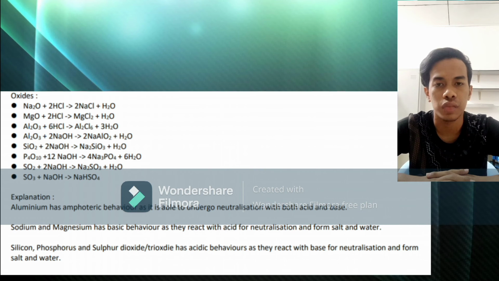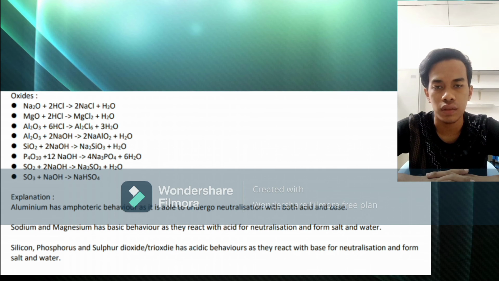Next, sodium and magnesium has basic behavior as they react with acid for neutralization to form salt and water. For the example to the sodium and magnesium, I choose sodium, which is Na2O plus 2HCl produce 2NaCl plus H2O.